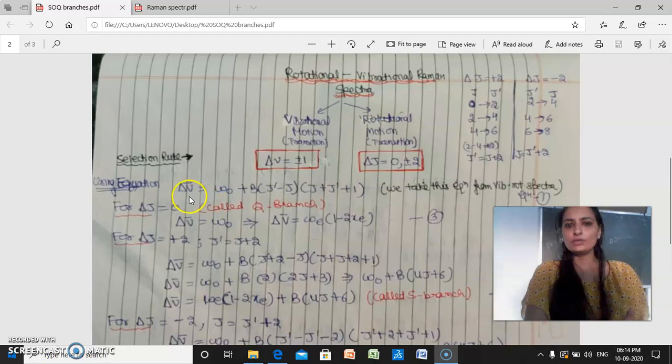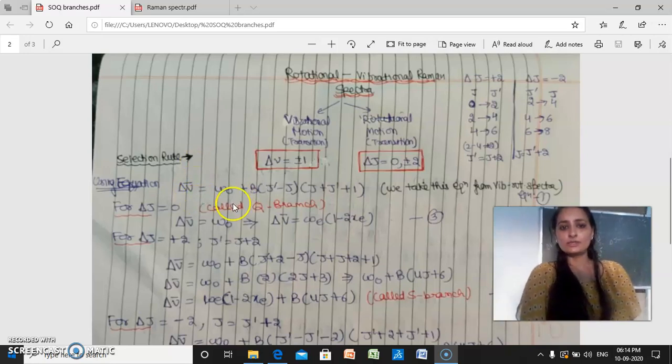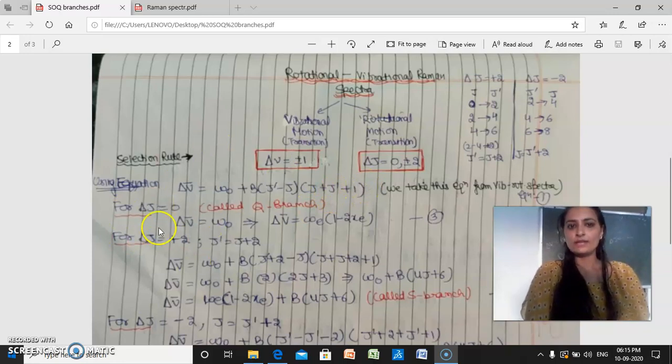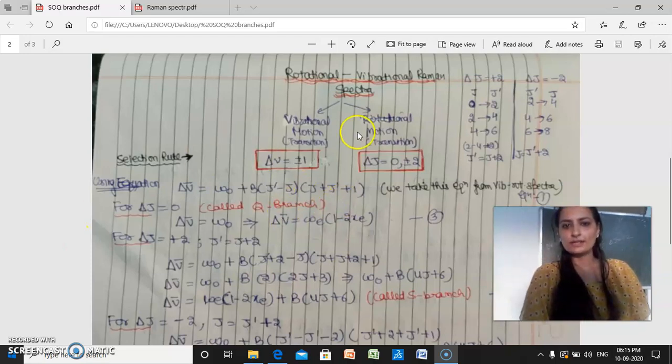Now we are going to use the equation from the vibrational rotational spectra, that is delta V bar equals omega naught plus B times (J dash minus J) times (J plus J dash plus 1). We are going to put the values of delta J in this equation. If delta J is 0, this whole factor becomes 0 and the wave number equals omega naught.